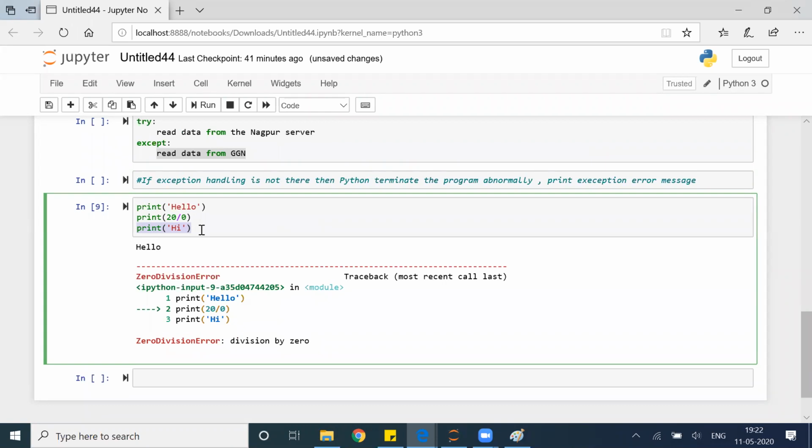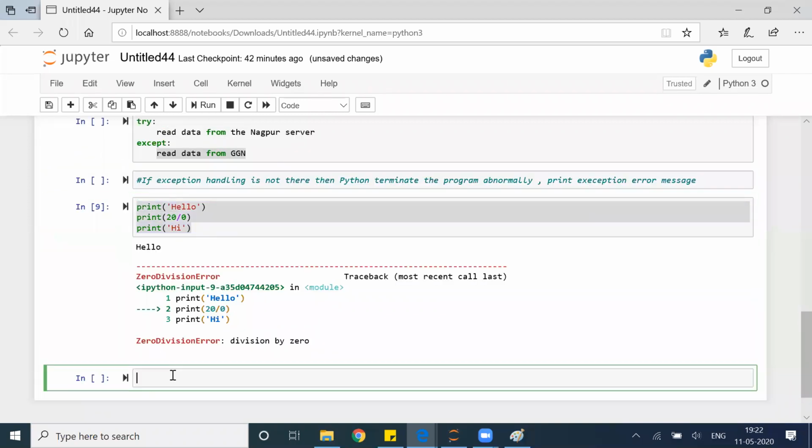But my requirement is what? My requirement is that hello should run. This is my risky code. There are chances that I will get an error. So put this in a try block. If something goes wrong here, give me the exception. After that, this line should also work. So what will be the syntax then?